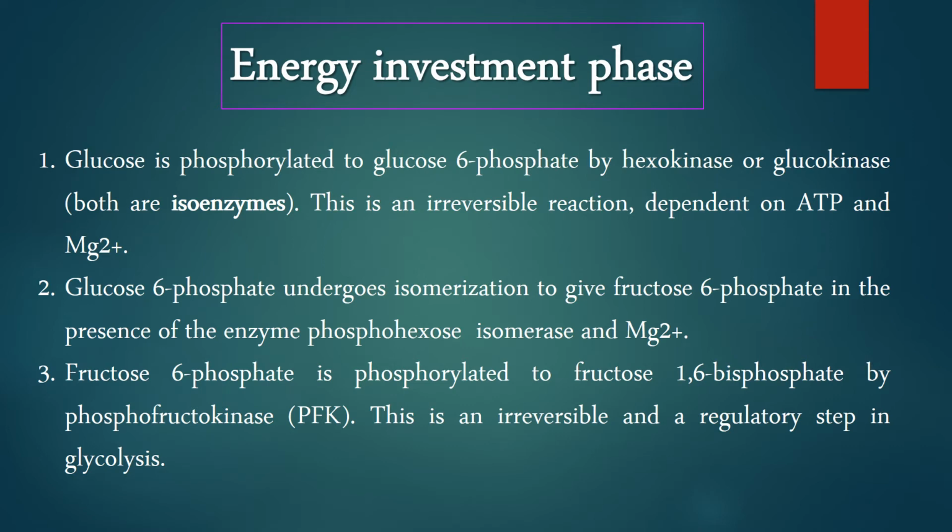isomerase and magnesium. Step number 3. Fructose 6-phosphate is phosphorylated to fructose 1,6-bisphosphate by phosphofructokinase, PFK. This is an irreversible and a regulatory step in glycolysis.